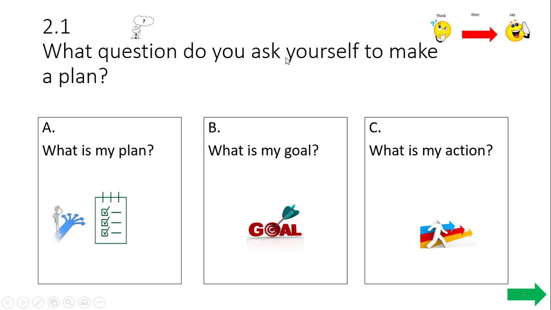What question do you ask yourself to make a plan? Is it A, what is my plan? B, what is my goal? Or C, what is my action? Isaiah, think about your answers and make your selection now. We're pointing to A, what is my plan? Because this is the question we ask ourselves when we are making a plan. Be careful to think about your questions.